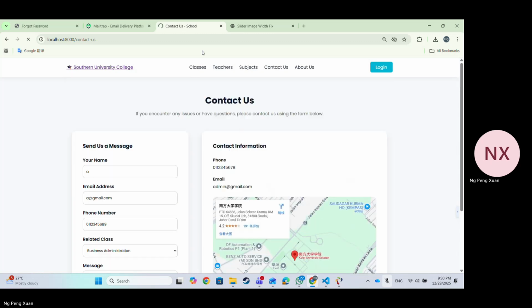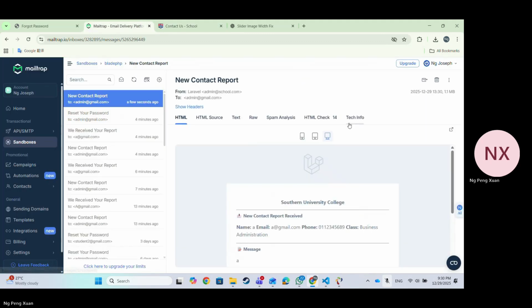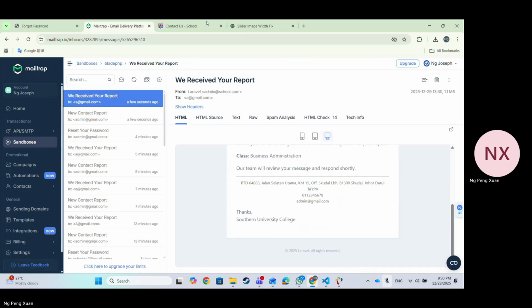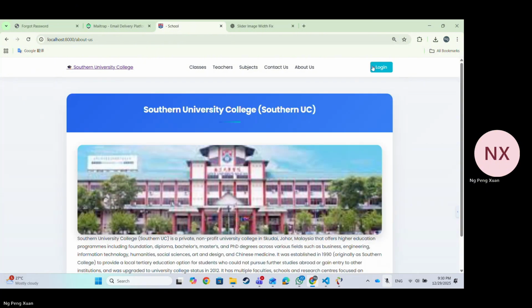Now we go to the mail thread. Mail thread has two types of Gmail contact. First is contact user, second is contact admin. Now we go to the last module, which is the about us page.